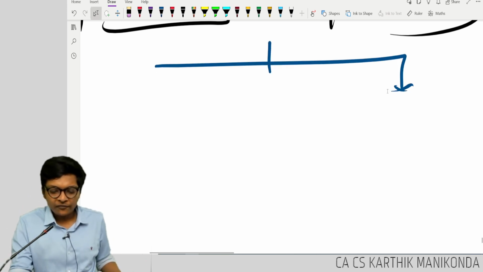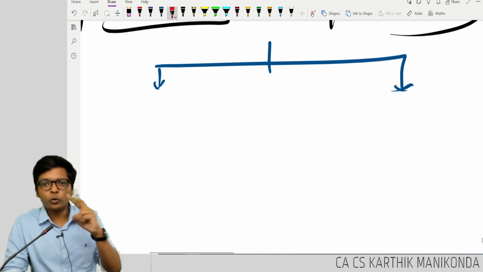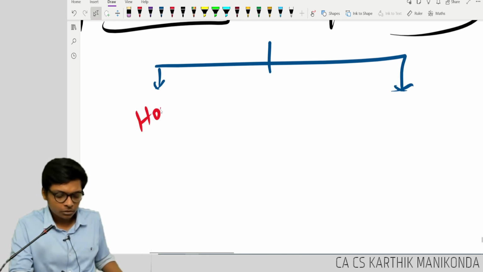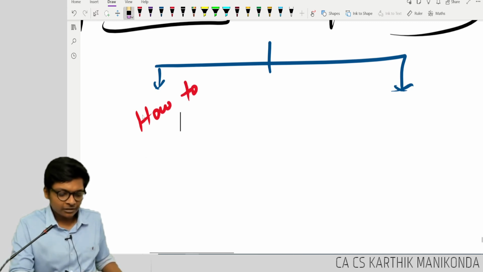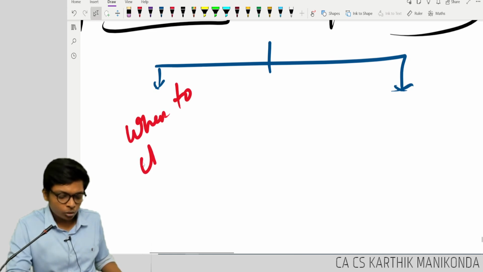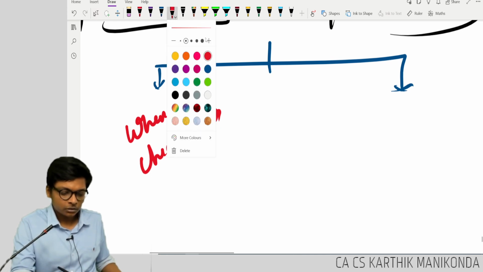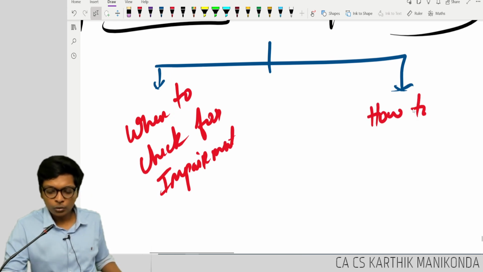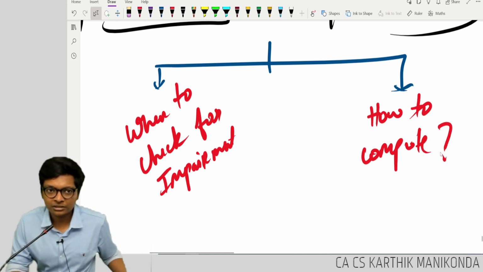Two paths you have for exam. The core two paths, guys. First, how to, or in other words, when to check for impairment. I will give you the notes also. Next is how to compute impairment loss.